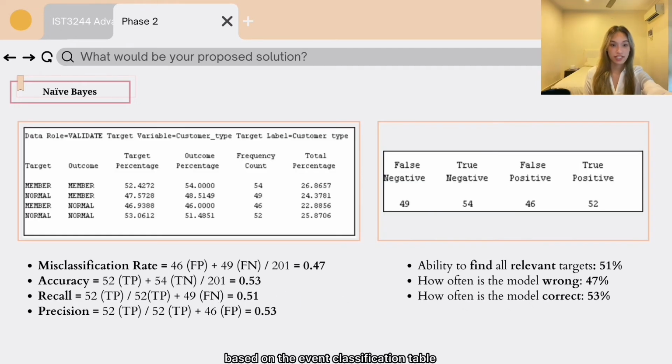Based on the event classification table, the Naive Bayes model's ability to find all relevant targets is 51% and the precision is 53%. Overall, this model is 47% often to be wrong and 53% often to be correct.